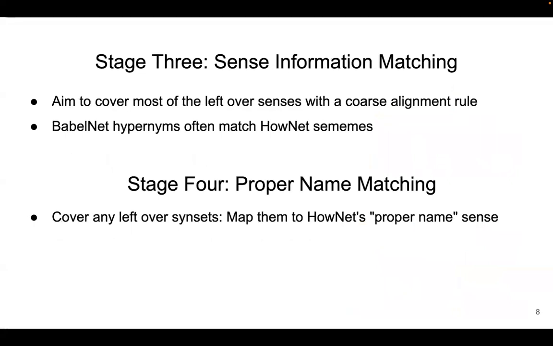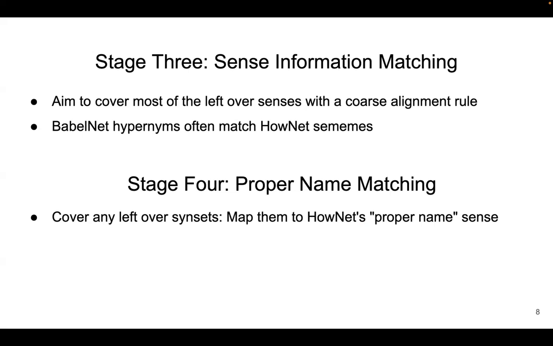Stages 1 and 2 are sufficient to find at least one HowNet sense for roughly 80% of the synsets. Stage 3 attempts to map the remaining synsets by exploiting two key properties. First, many words are monosemous in HowNet.